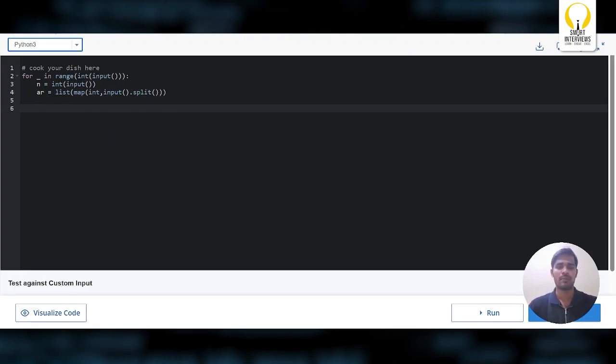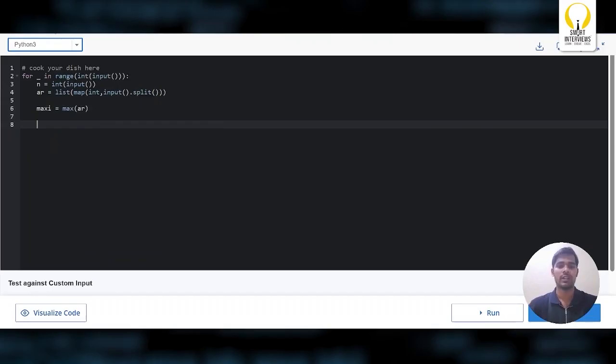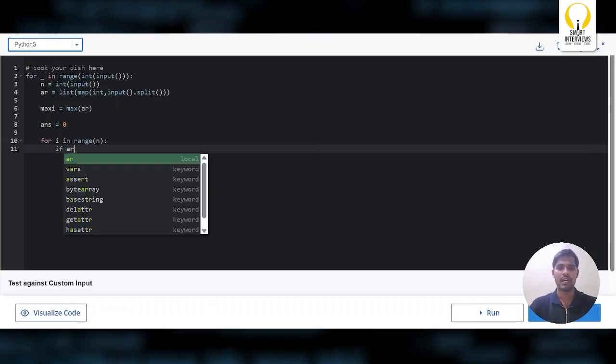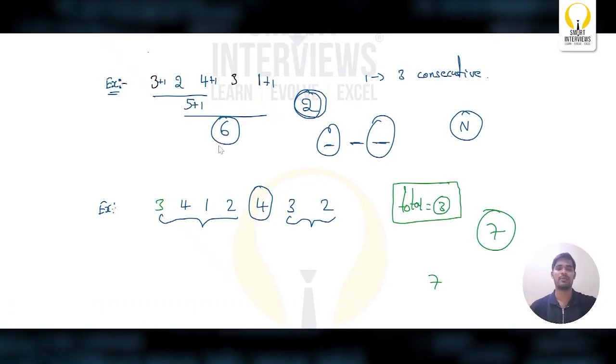So here what you need to do, I'll find the maximum element, max of array. After finding the maximum, I'll declare answer, initially it is 0, and I'll iterate over the array, and I'll check if array of i is equal to the maximum element. If array of i is equal to the maximum element, you need to figure out the total number of elements on the left side and the total number of elements on the right side.